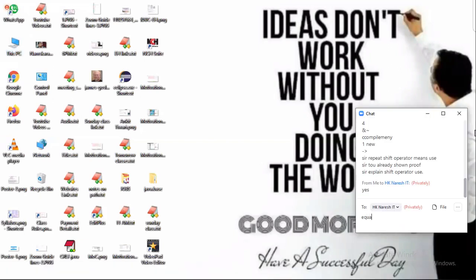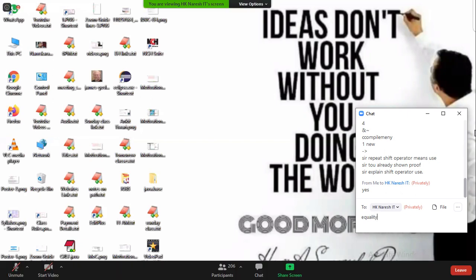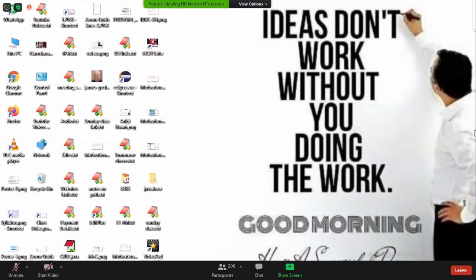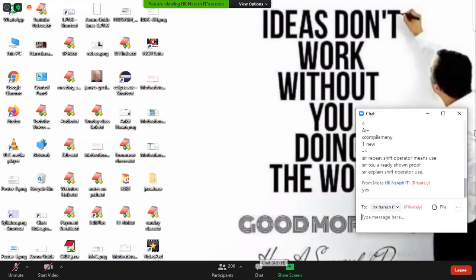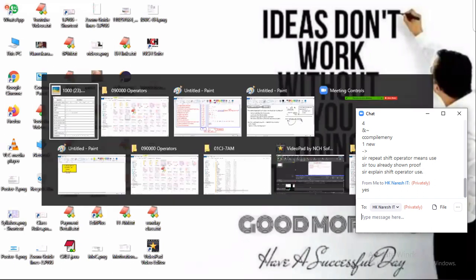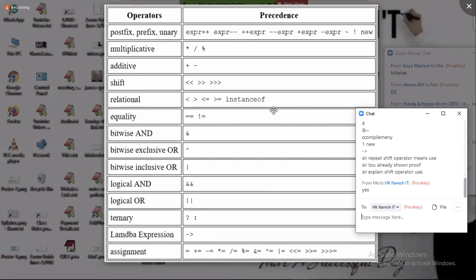Come again from the beginning. Now first, what is executed? Unary operators. All 7 unary operators are executed, and then arithmetic operators: multiplicative, and then next additive, and then shift operators, and then relational operators, and then equality operators, and then bitwise and, bitwise exclusive or, bitwise inclusive or: single and, cap, and single or. Okay? Right? You have to remember. I am remembering. You also remember.